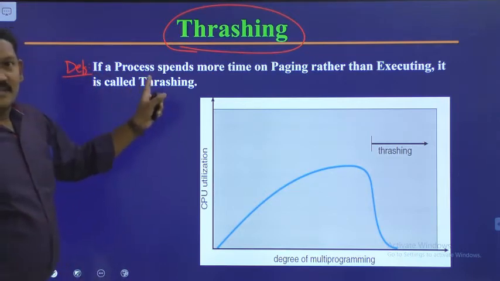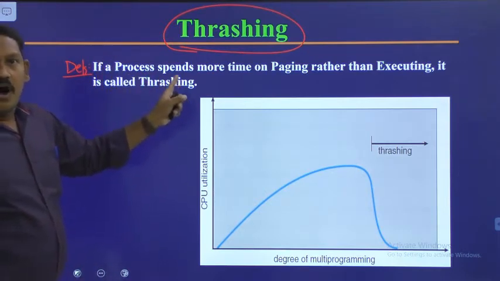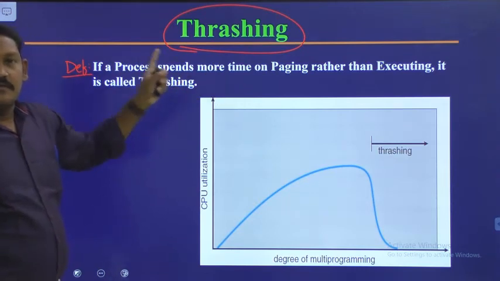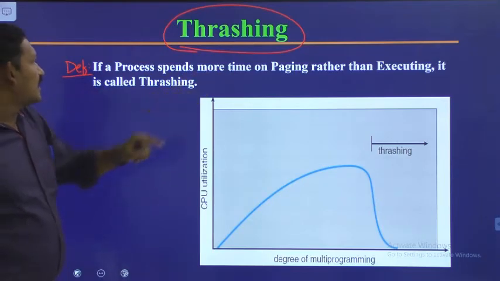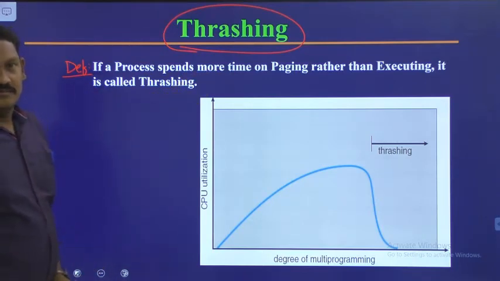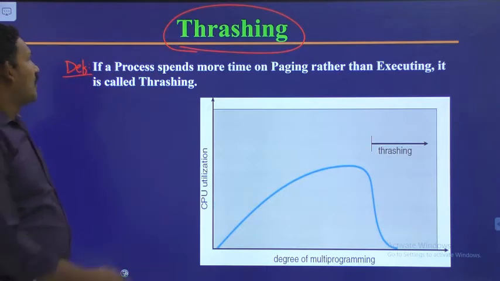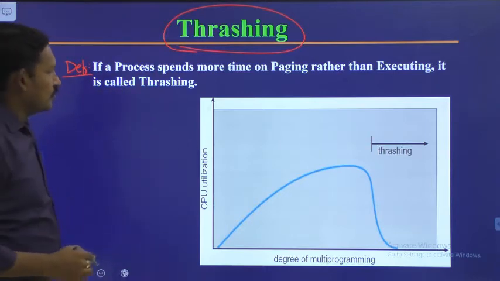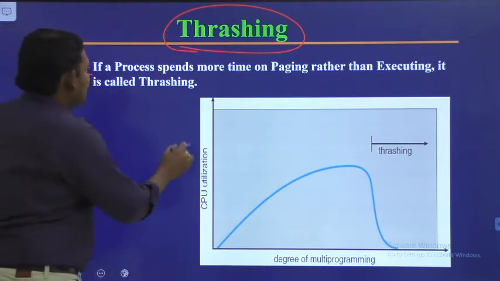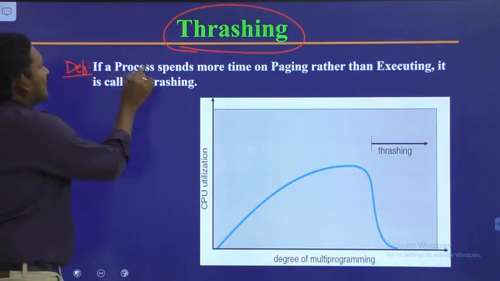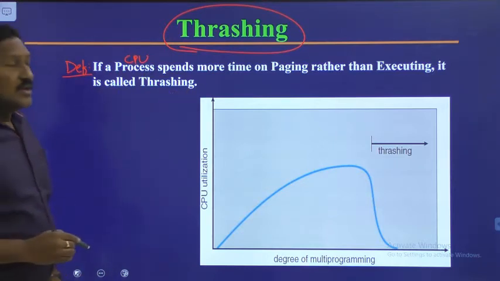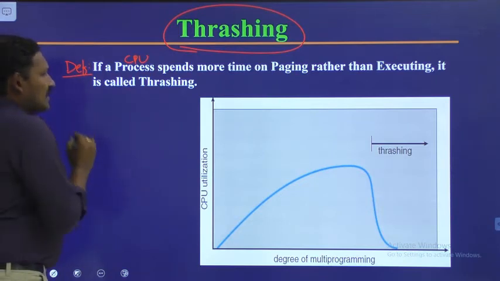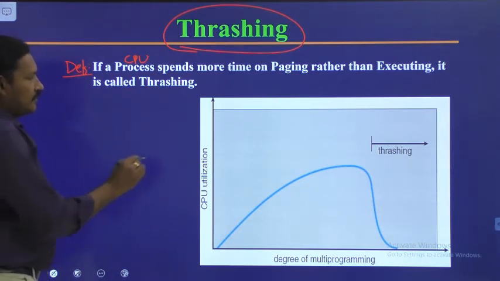If a process spends more time on paging rather than executing, then it is called thrashing. Or you can say that if the CPU, or processor, spends more time on paging rather than executing, it is called thrashing.